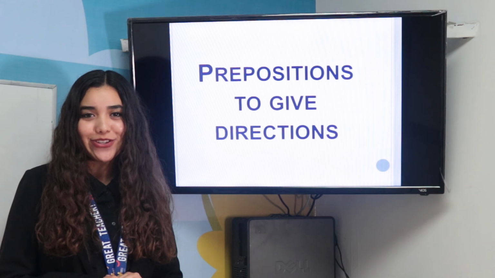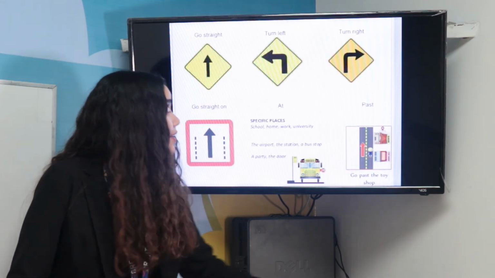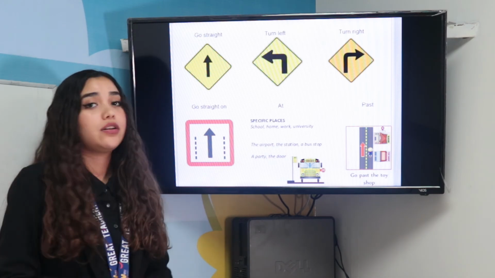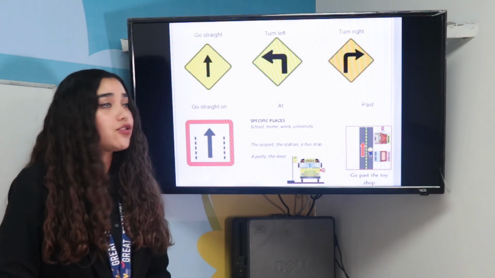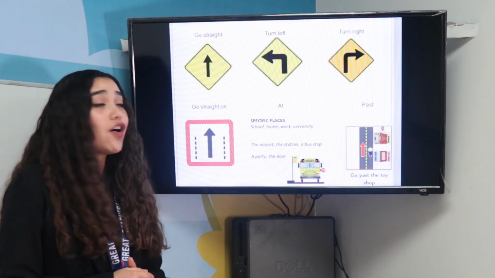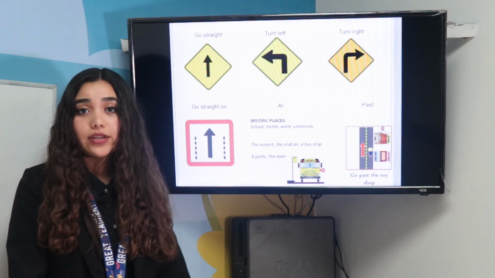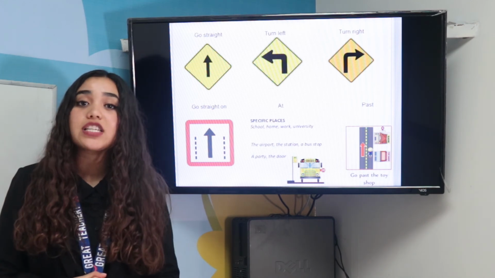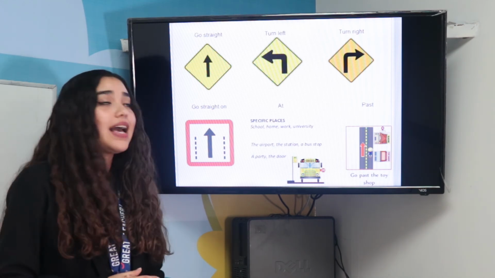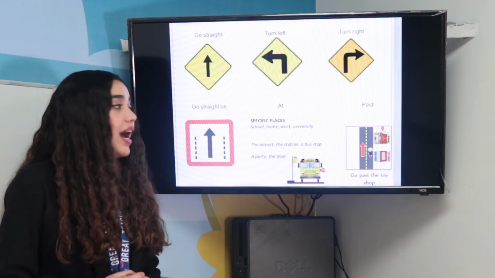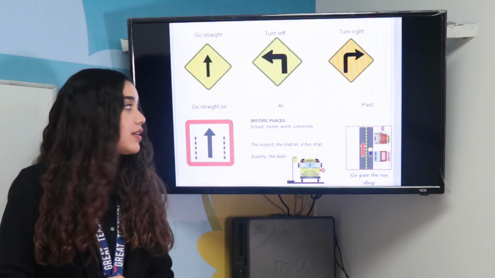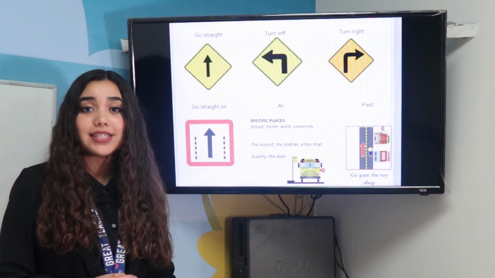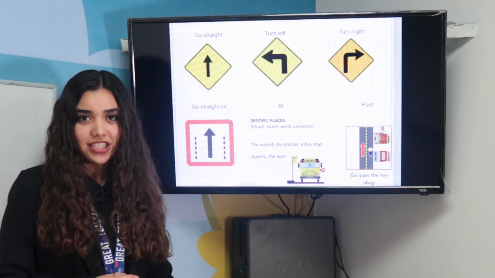And we have prepositions to give directions. Go straight, when you go straight, obviously. Turn left, turn right, go straight on, when you are going to keep in one direction. At is for specific places. For example, at school, at home, at work, at university, at the airport, at the station, at the bus stop, at the party, at the door.